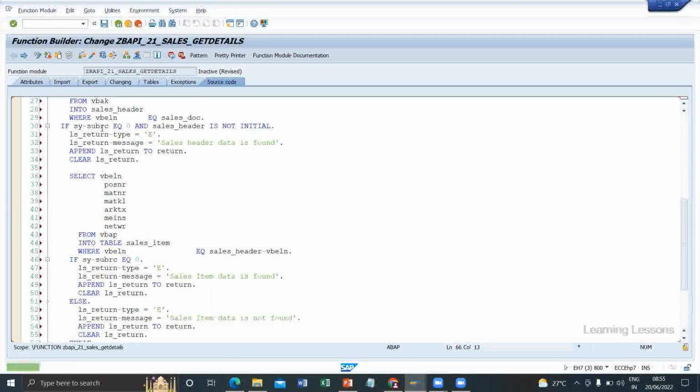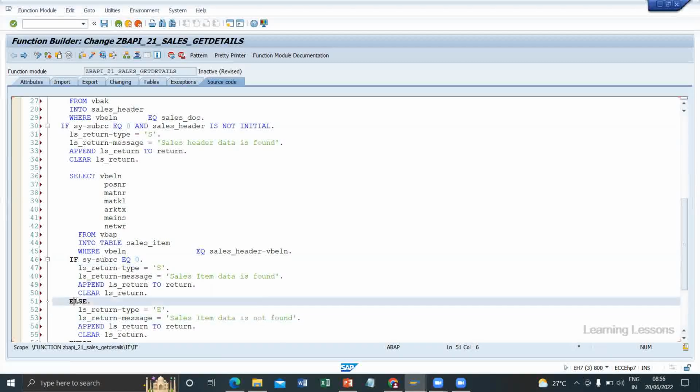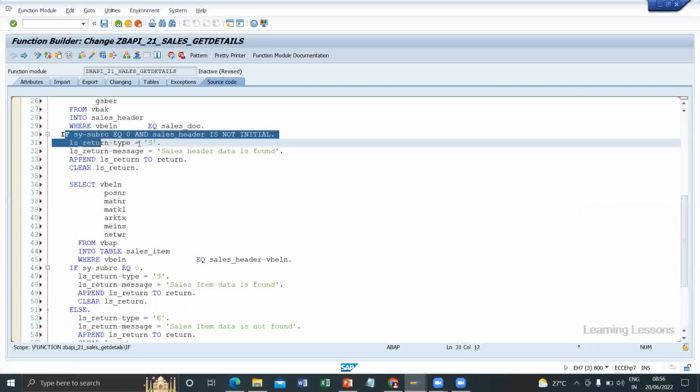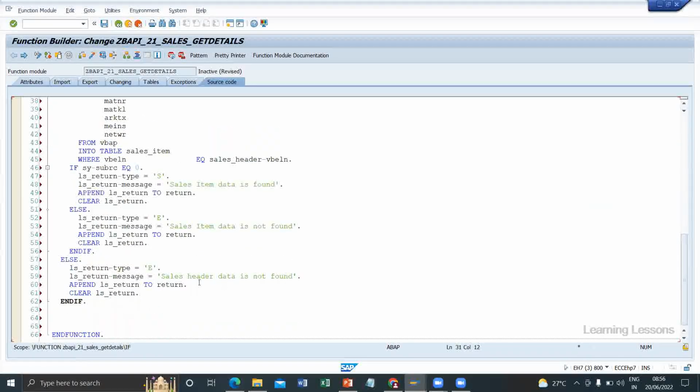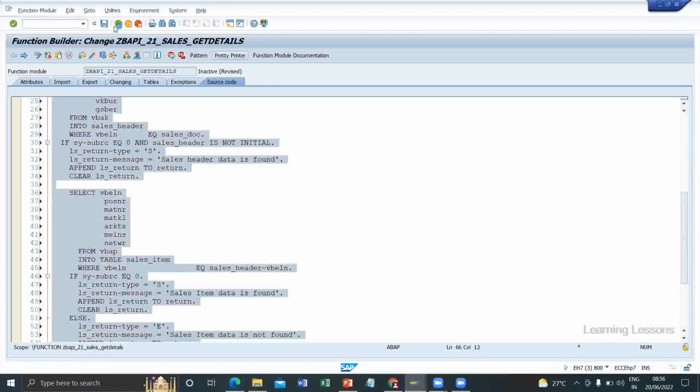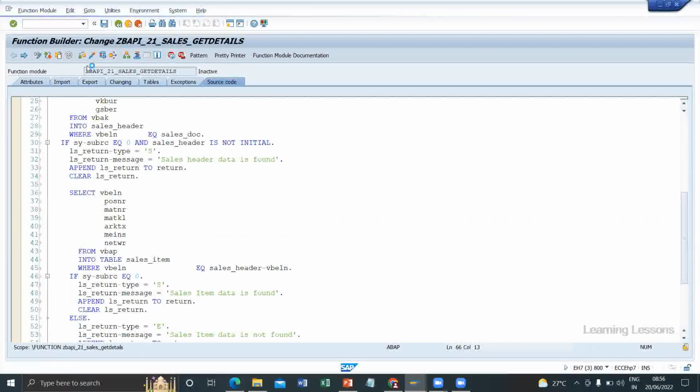When you push here, if sy-subrc means success, we have to write a success message. When this sy-subrc equals 0, again this is a success message. Data found means it's a success, data not found means else. So that is the way I mentioned we have two scenarios. If this fails, we'll get a single message only. Suppose the first one is success and the second one fails, we'll get the first success message and the second failure message. If both are success, we'll get both success messages.